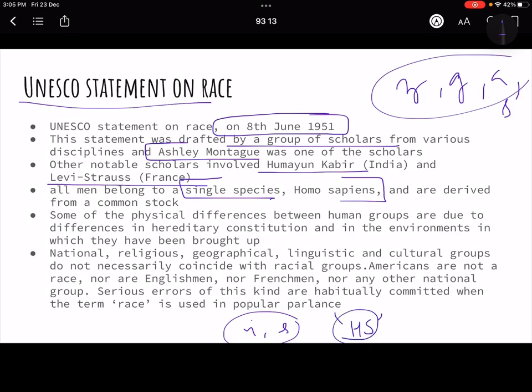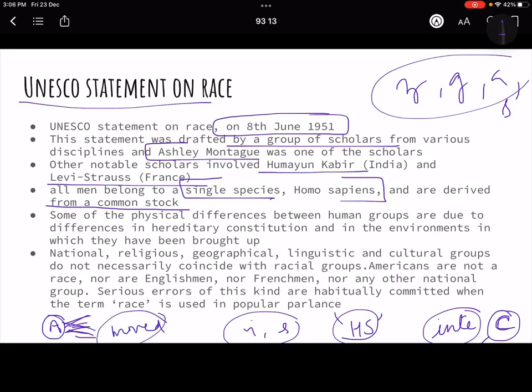So this concept of making intelligence a part of racism, or color being attractive or anything like that, and making one group inferior or one group superior, cannot hold, because we have all come from a common stock or common pool of people. We know Africa is the cradle of civilization, and from there people have gone or moved everywhere, right? So how can you say that one is superior, one is inferior, where we all are Homo sapiens? Okay, this is first thing.